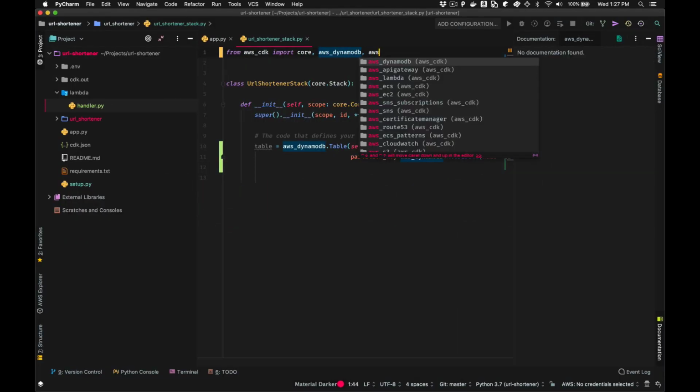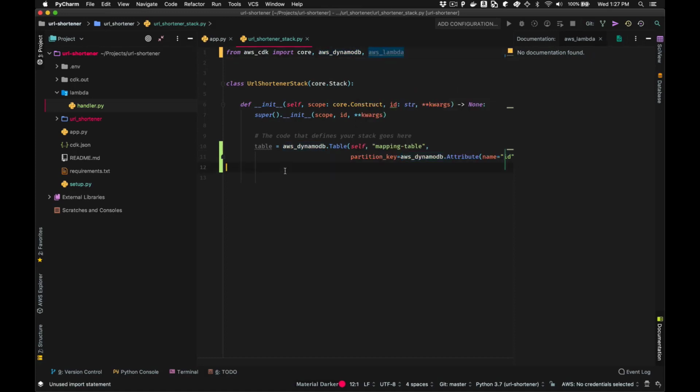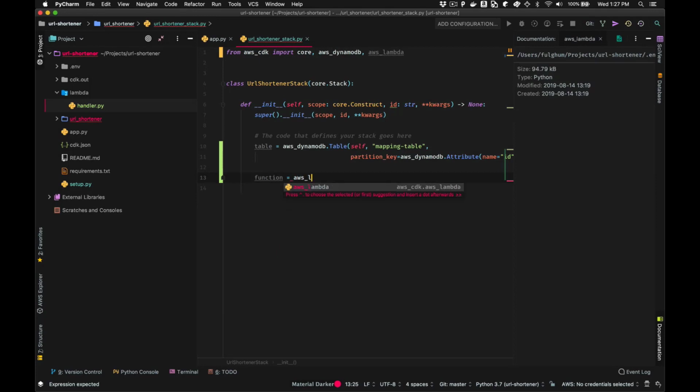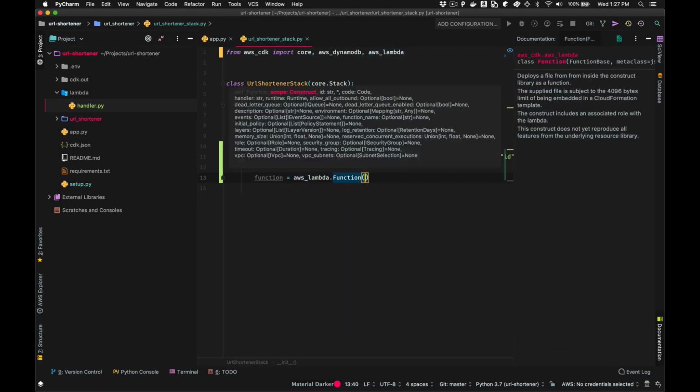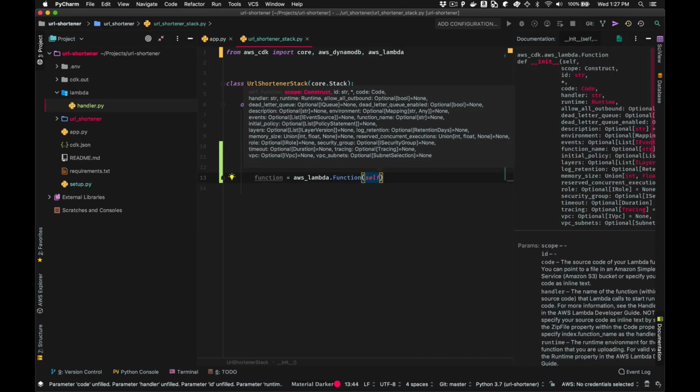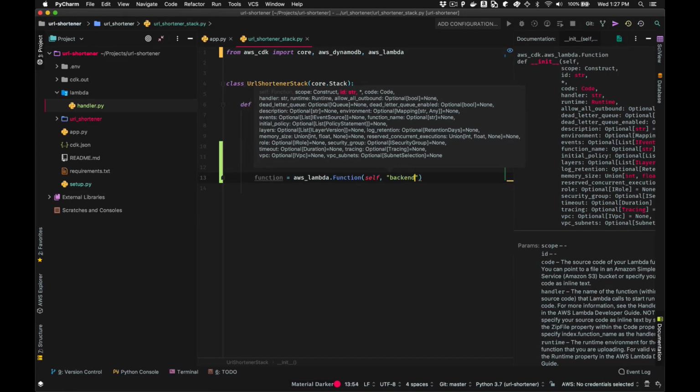First thing we want is to pull in Lambda. And then next we want to create this function construct. So from the Lambda module, we're just going to instantiate function. Same thing as before, we're going to follow the same pattern for every construct we ever instantiate, passing in the enclosing scope, and then passing in an ID.